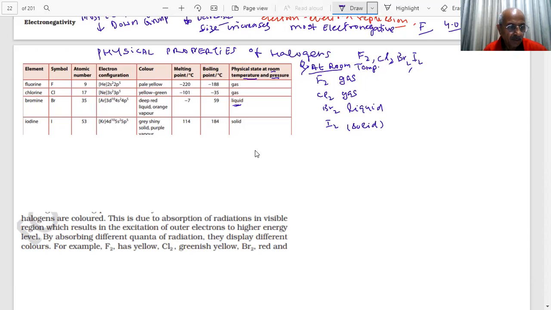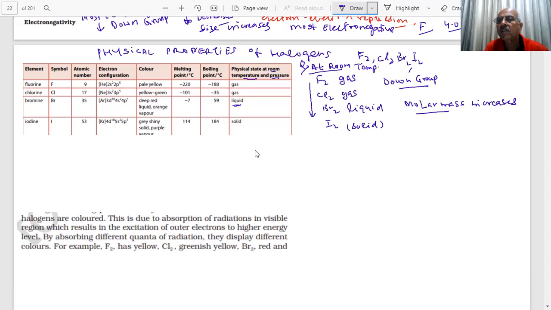What happens as you go down the group? Down the group, students, to the elements, what is happening? The molecular mass is increasing. Yes, sir, molar mass increases.